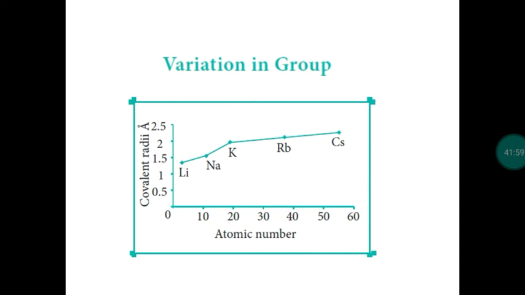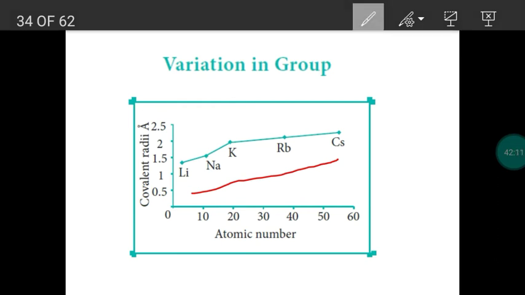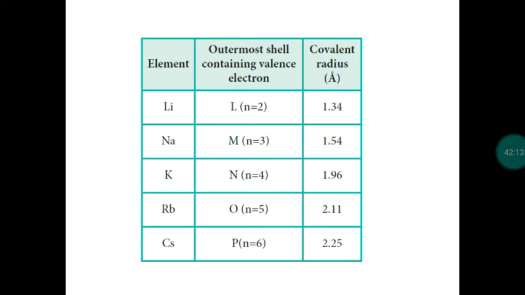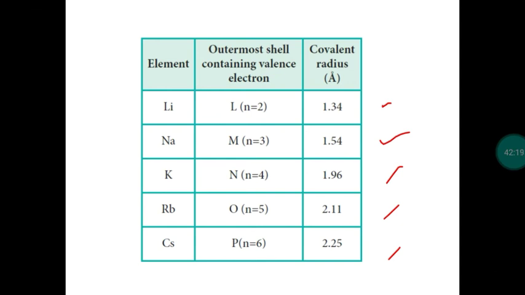So top to bottom, atomic radius increases. You can observe the graph. In the first group, from lithium to cesium, size increases. In the same way, in the first group, size gradually increases from lithium to cesium.